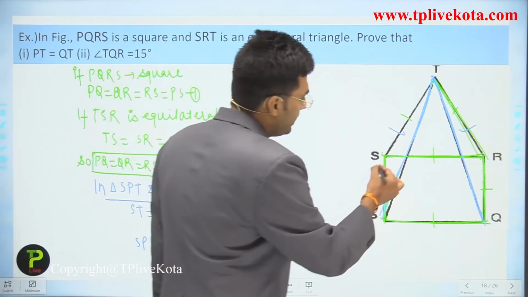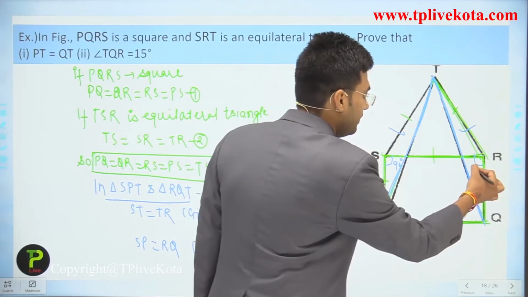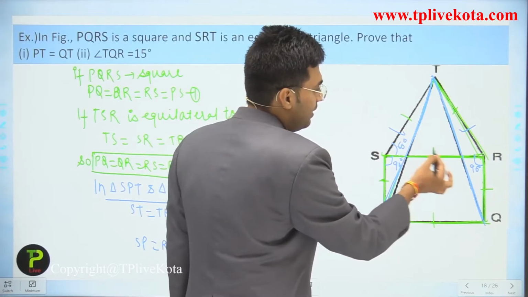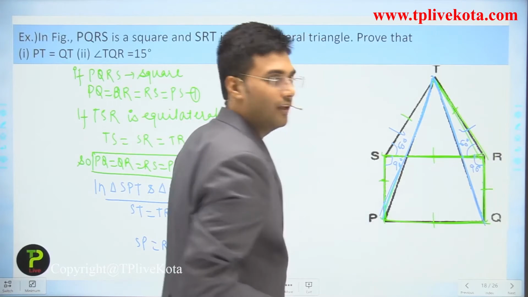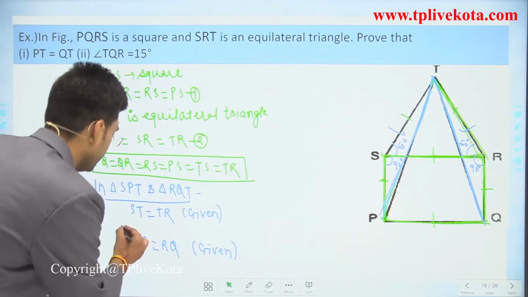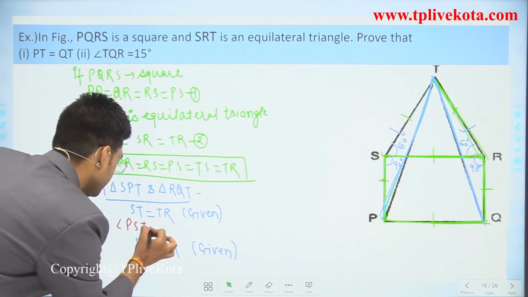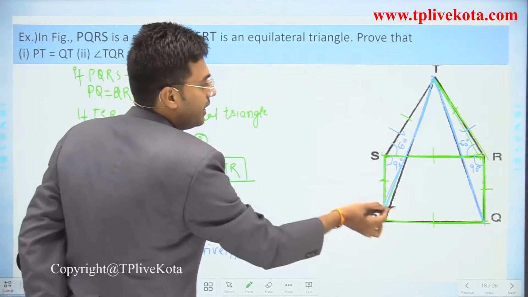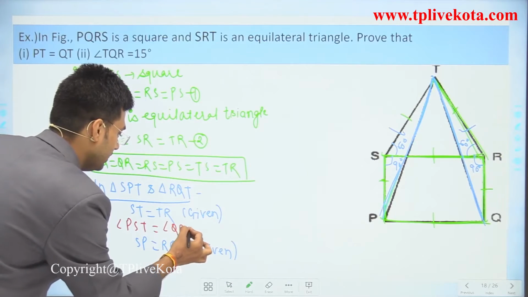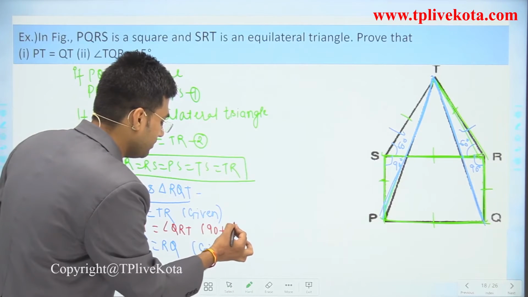Now this angle is 90 degrees and this is also 90 degrees, and if this is an equilateral triangle then this is 60 degrees and this is also 60 degrees. So we can say that angle PST equals angle QRT, both are equal because the measure of each angle is 90 plus 60.